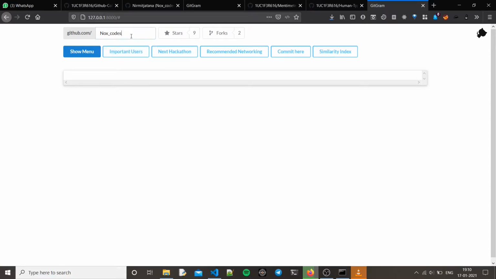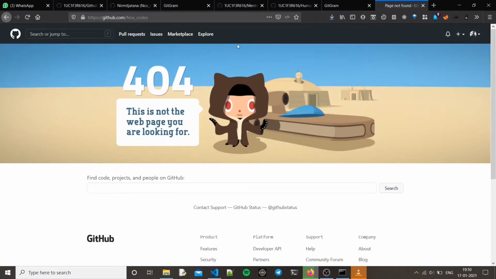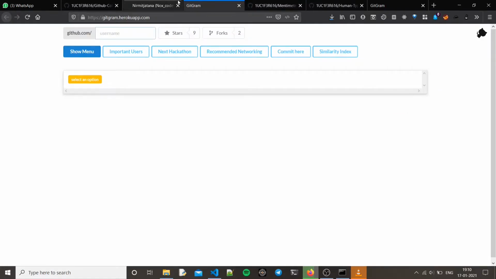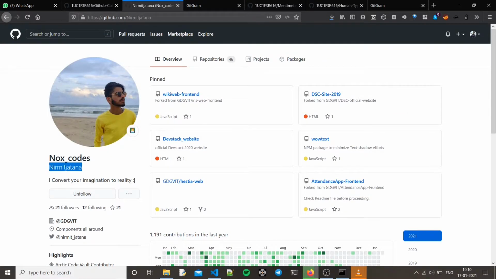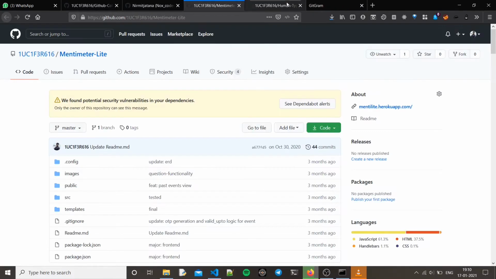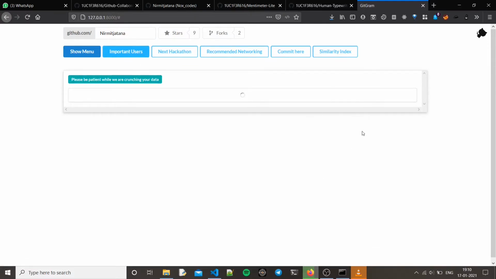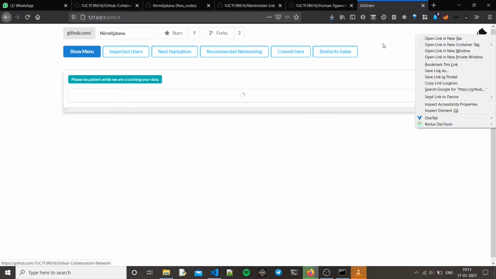Okay, so is my code still running or what's happening right over here? I don't know. Okay, so I used the wrong username. So let's go back, and the right username is Nirmit Jatana, not Nox codes, which was a username but not the GitHub username, however you may call it. So let's just see how it proceeds right now. I will be fast forwarding this part.